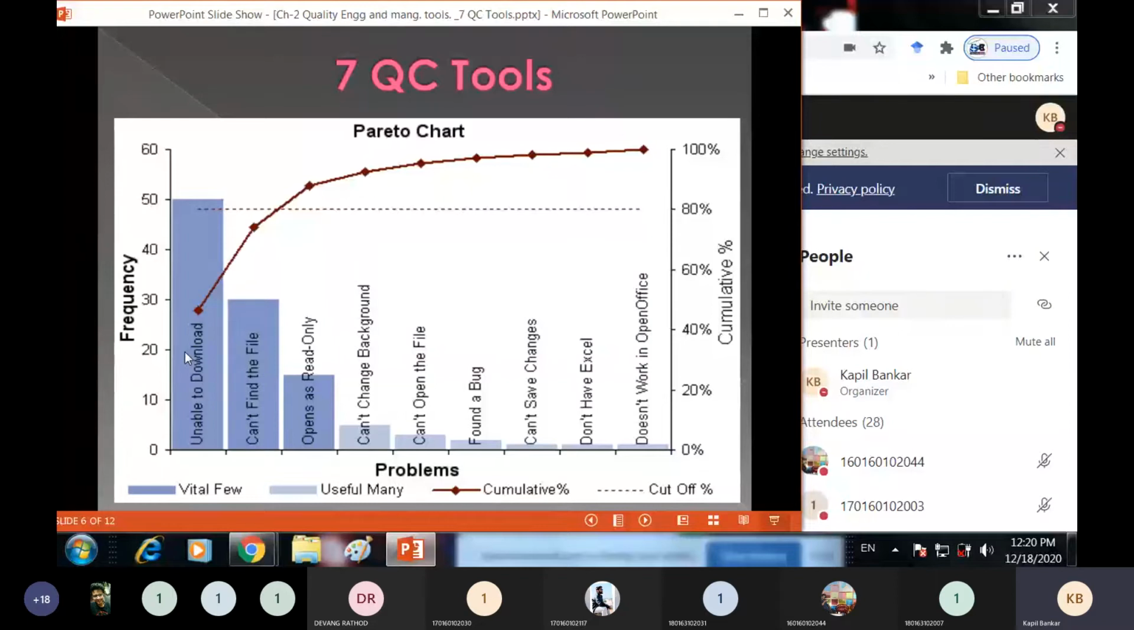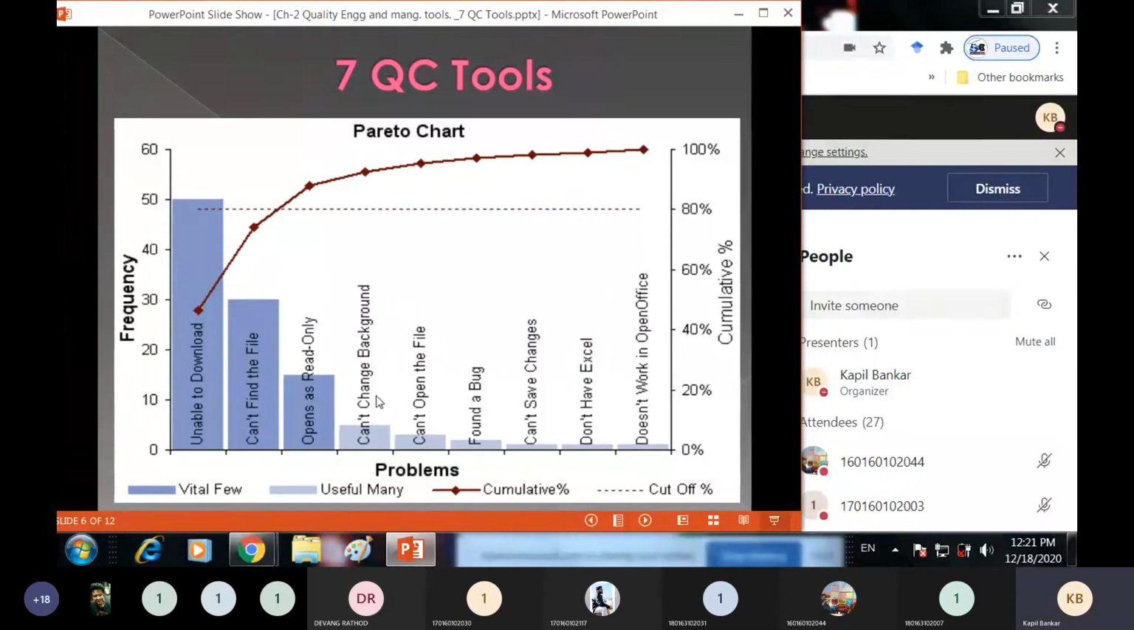Another problem is it opens as read only. Then you can find can't change background; from that file you can't change your background. Then can't open the file. Some people have the problem of can't open the file, but the frequency is very low. Then found a bug; suppose some virus is detected, so that is also a problem. Then can't save changes. Then another problem is don't have Excel, and the last one is doesn't work in OpenOffice software.